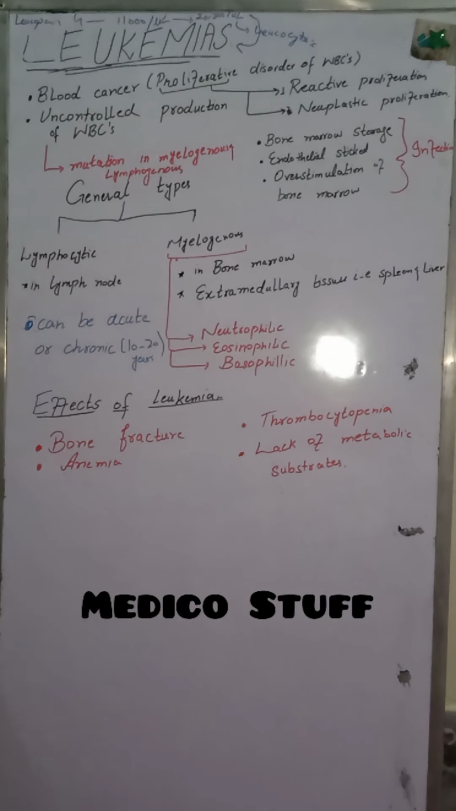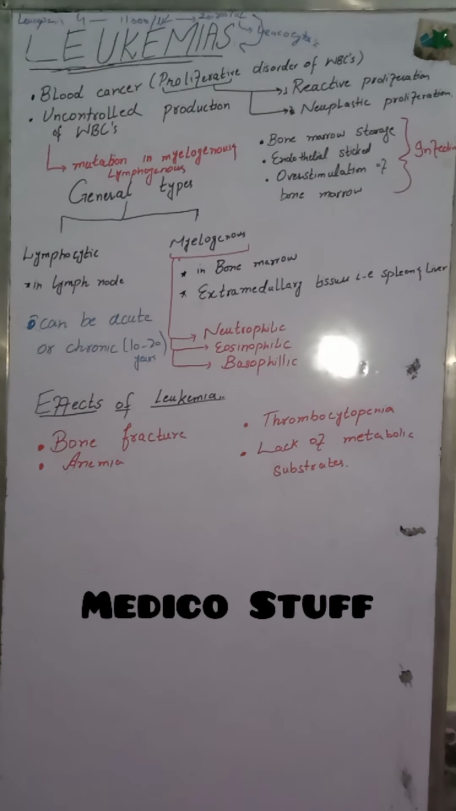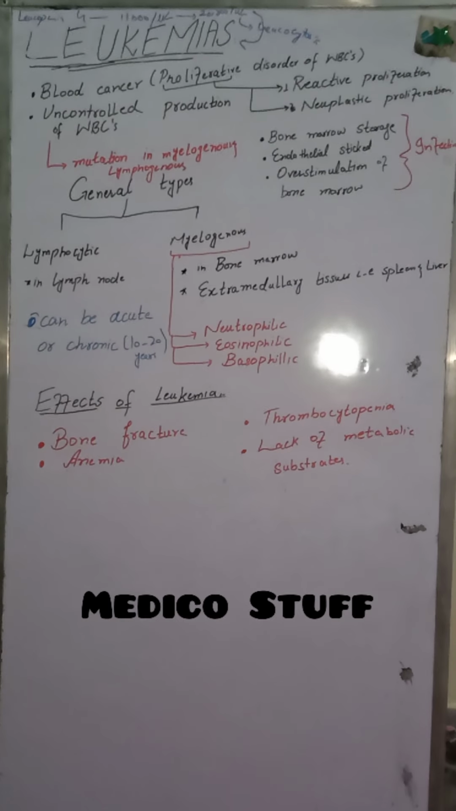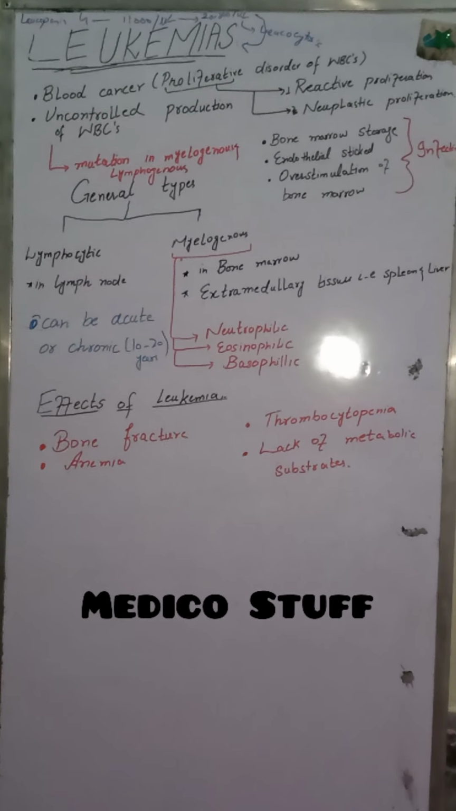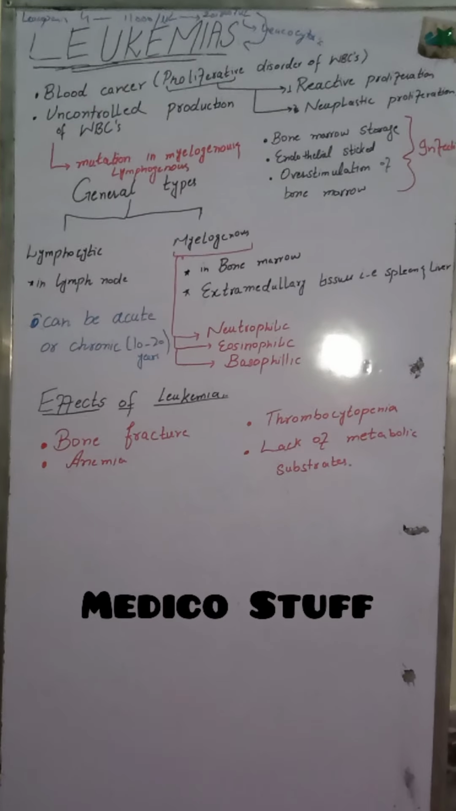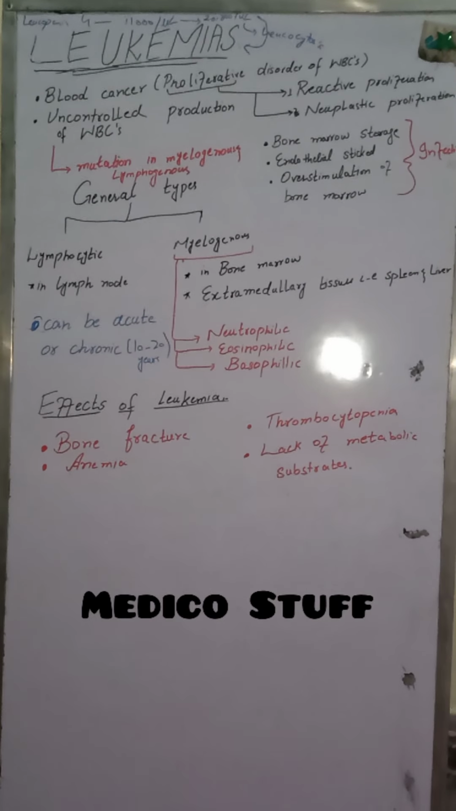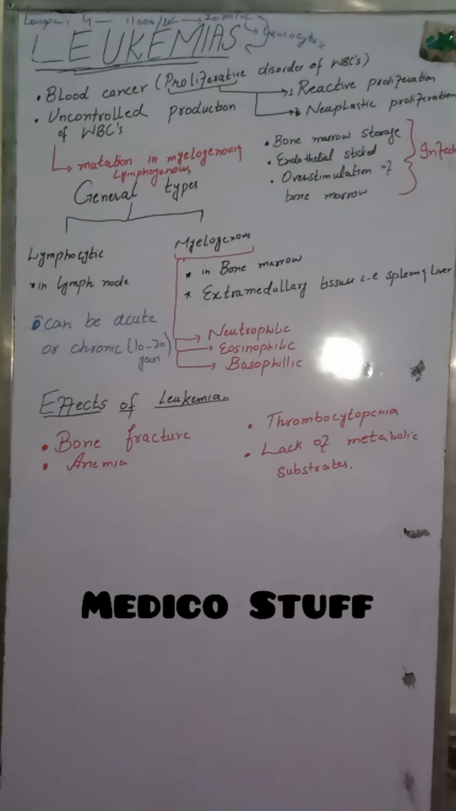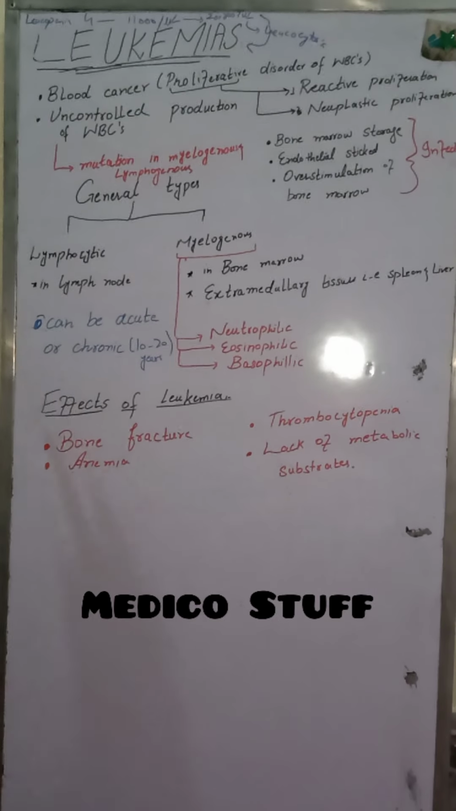So there will be a lack of metabolic substrates for the other body cells, which will undergo necrosis. These were the effects of leukemia on our circulation, and this was all the discussion about leukemia.